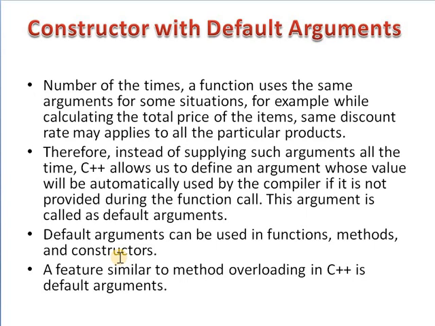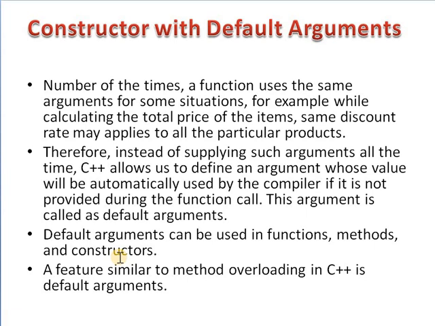In short, a default argument is a value provided in a function declaration that is automatically assigned by the compiler if the caller of the function does not provide a value for the argument with a default value.